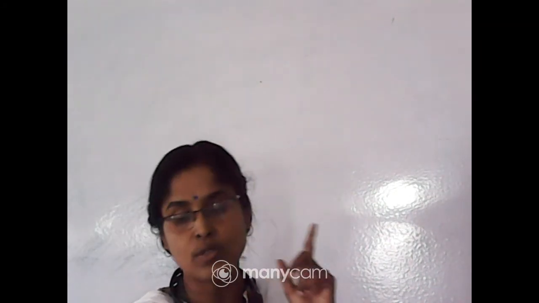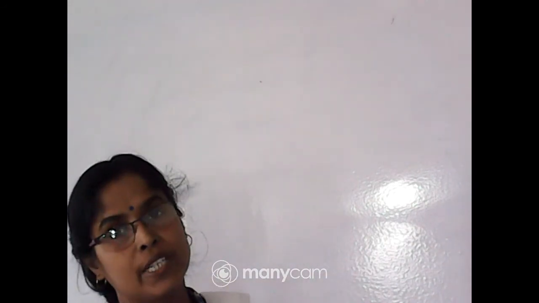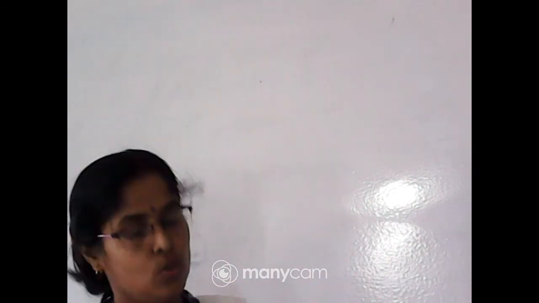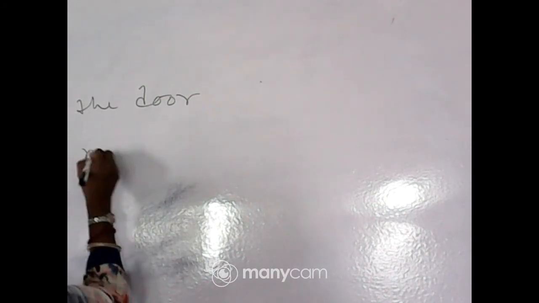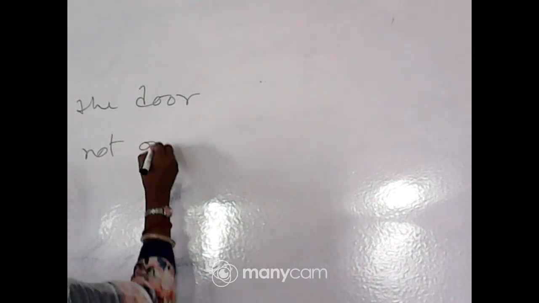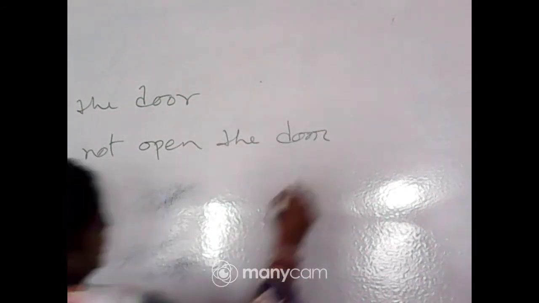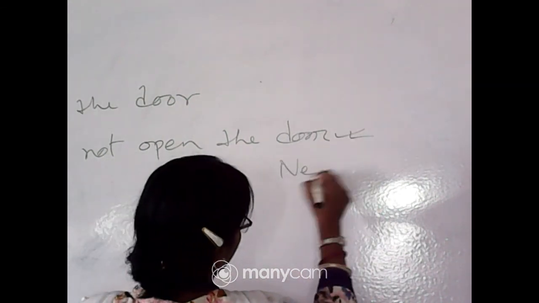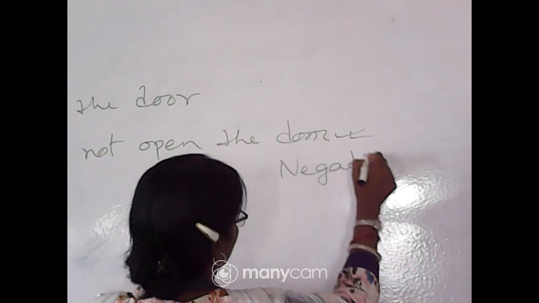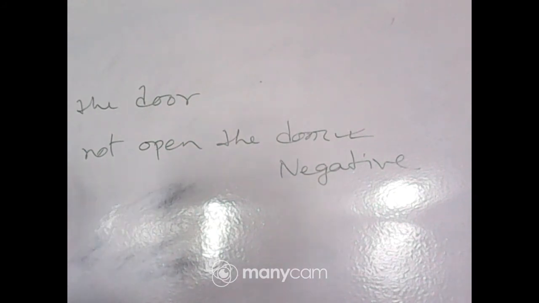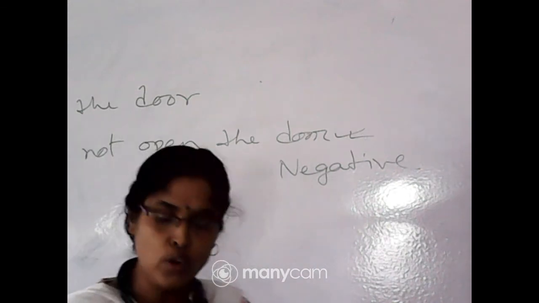For example, close the window. Then we will make it negative. Do not close the window. Open the door. Make it negative. Then we will write do not open the door. Okay? That is negative sentence. Understood? Sit down, do not sit down or don't sit down.